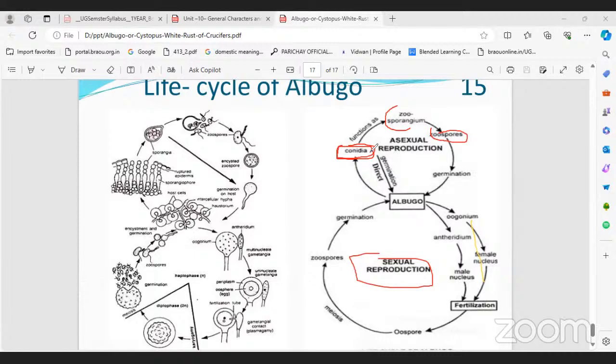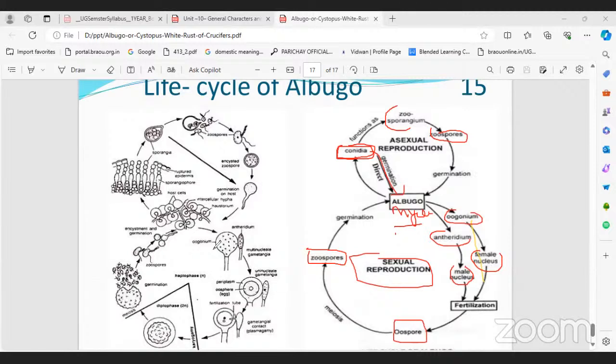In the direct method, this conidium or sporangium germinates into Albugo mycelium. Write down mycelium. In the indirect method, zoospores are formed, and the zoospore germinates into Albugo. In sexual reproduction, the oogonium and antheridium, male nuclei fusion with female nuclei, fertilization, oospore or zygote. It is called zygote or oospore. Meiosis, again zoospore, germination, again mycelium. Simple. You can see it in the diagram also. Take the picture. Is it clear?